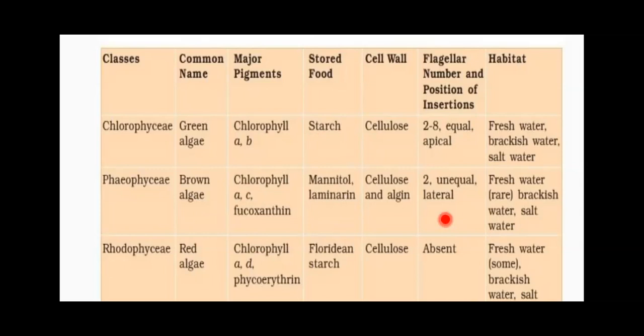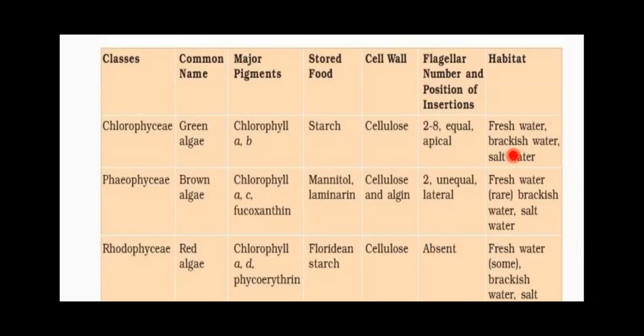The important thing to remember here is that in Rhodophyceae, motile structures are absent. That is very important. They produce non-motile gametes. Sexual reproduction occurs by means of non-motile gametes, and even then it is referred to as oogamy. It is mentioned very clearly in NCERT that red algae reproduce asexually by non-motile spores and sexually also by non-motile gametes, and sexual reproduction is oogamous, which is accompanied by further developmental events.